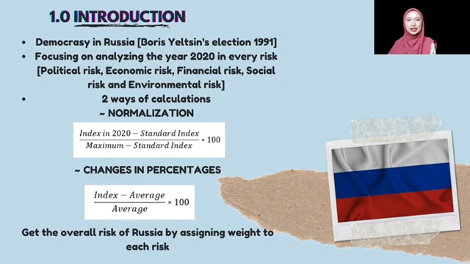Russia is a democratic country since Boris Yeltsin's election in 1991. In this report, we are focusing more on analyzing the year 2020 in every risk, such as political risk, economic risk, financial risk, social risk, and also environmental risk. There are two ways of calculation, which are normalization and changes in percentages. At the end of this report, we get the overall risk of Russia by assigning weight to each risk.